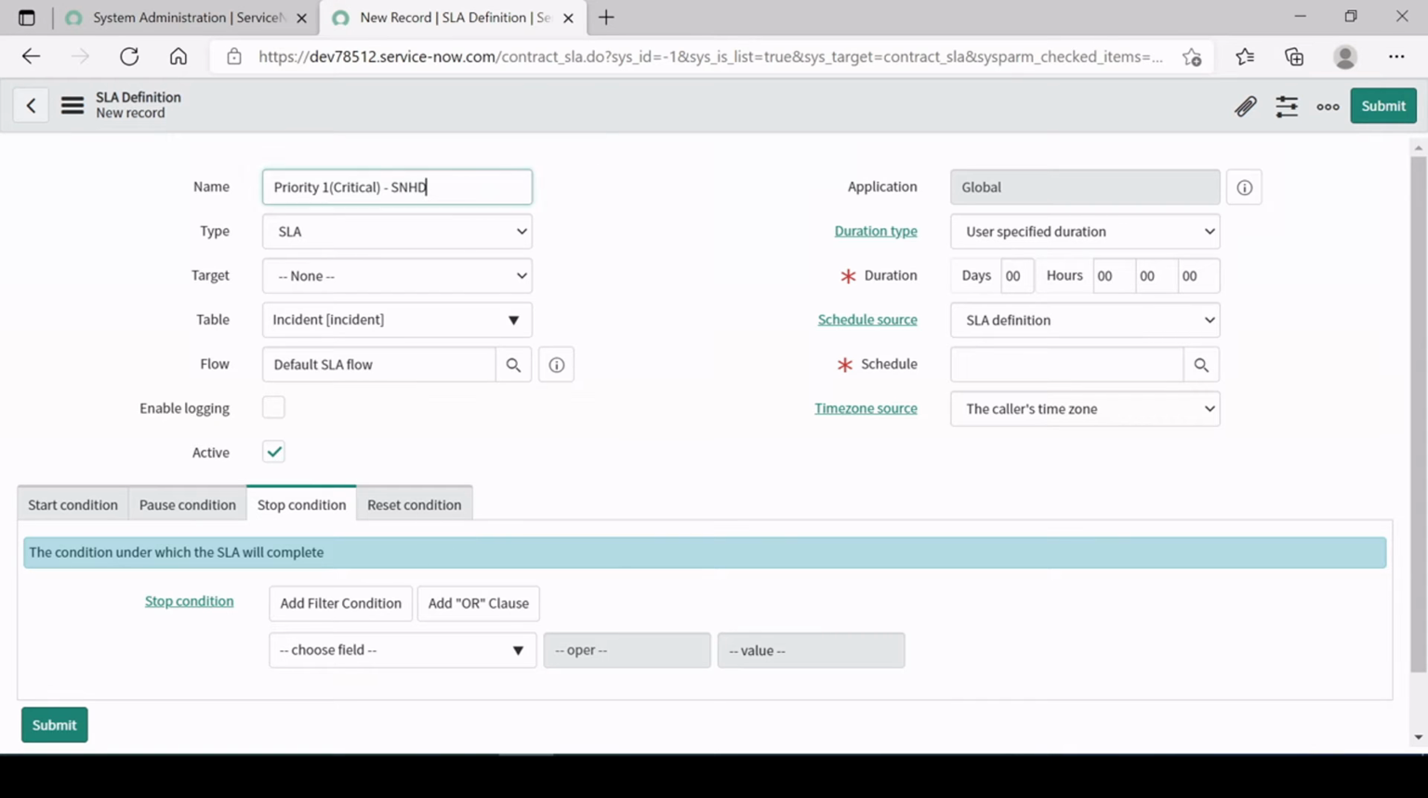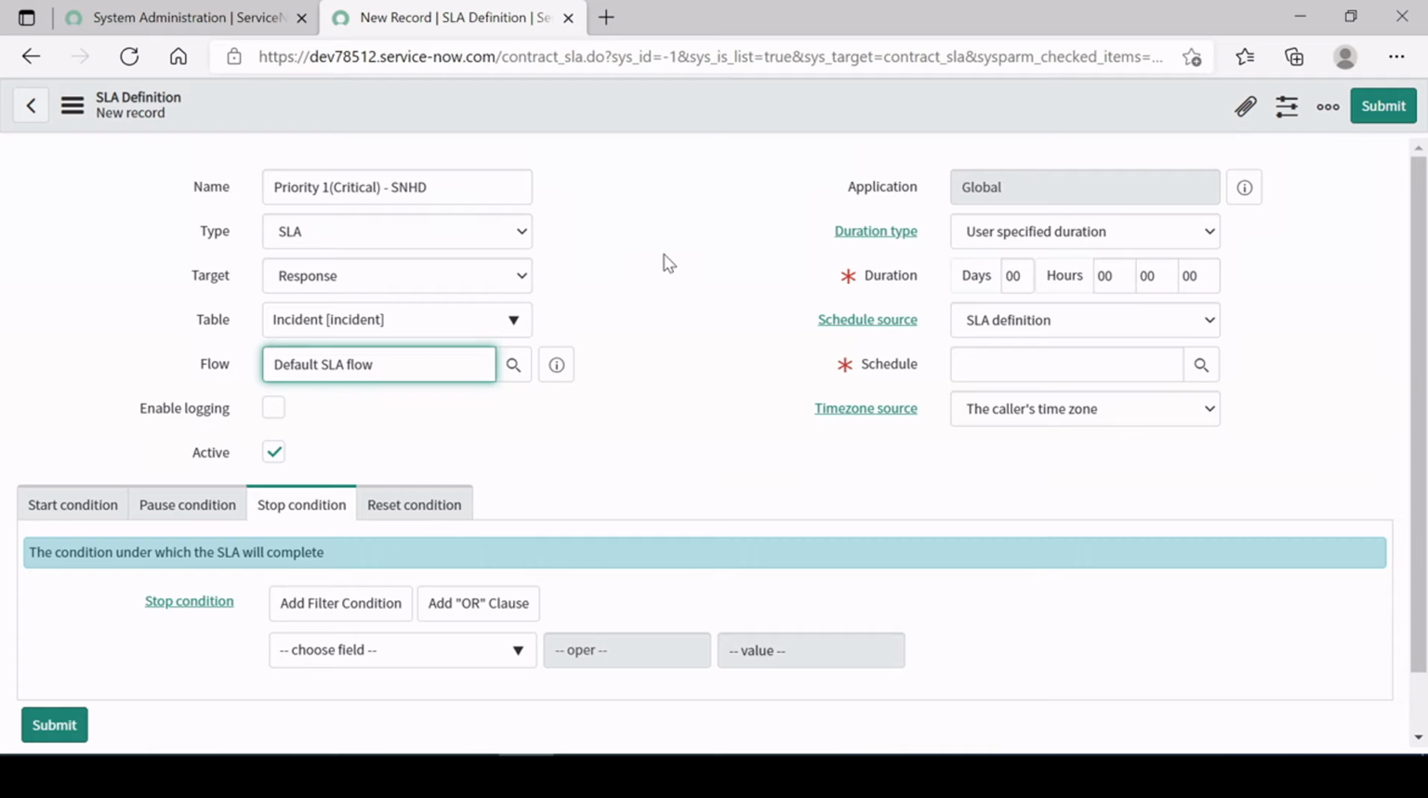Now here, priority 1 ticket I have written, and the type is SLA. I have already explained about the OLA and the underpinning contract. Here the target would be, let's say, the first time we have to give the response to this SLA, and now we are attaching it on the incident.